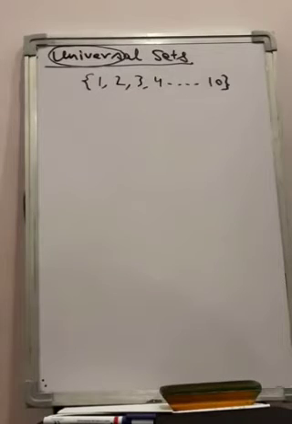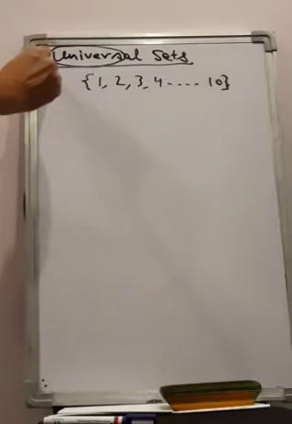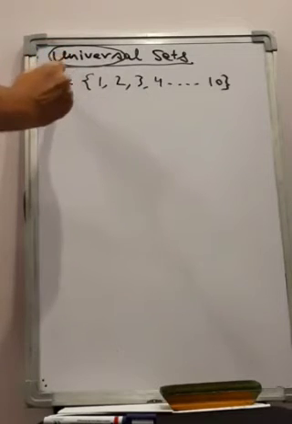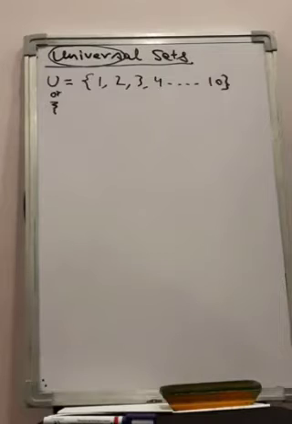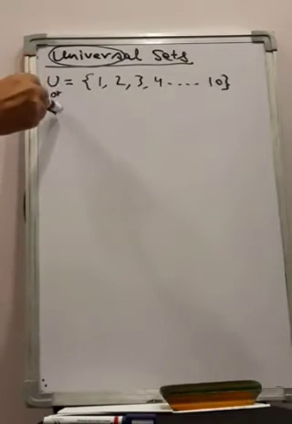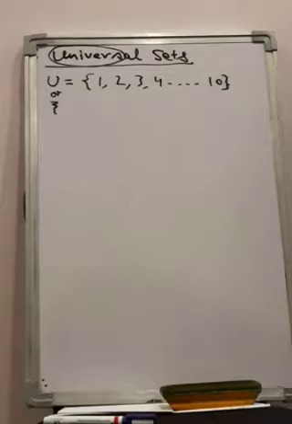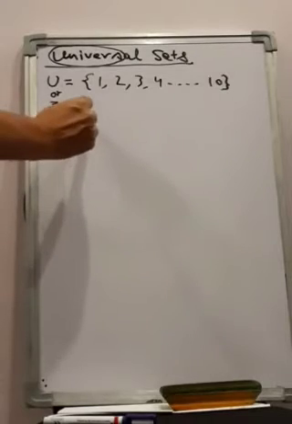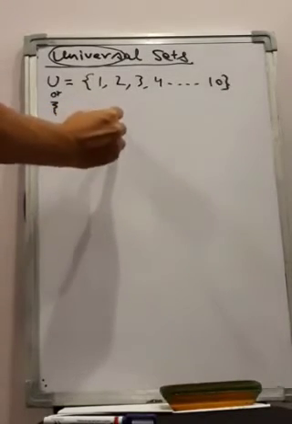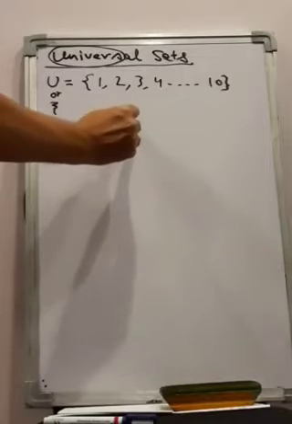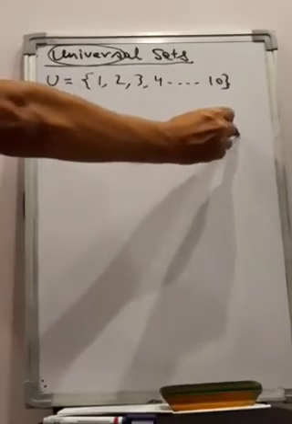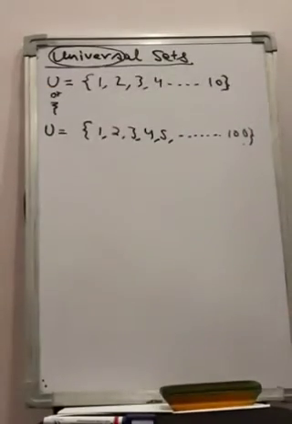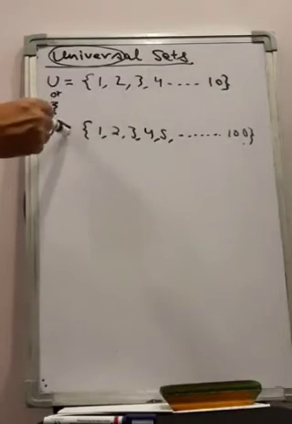Now how do we denote it? We denote it by two symbols, either U or a strange symbol like this. You can practice making it like this. So either by capital U or by this symbol we represent a universal set. Now in another case we may talk about the first, say, 100 natural numbers. You are not going to write all natural numbers. You can write a few and then dot dot dot till 100. You see, our universal set has changed now.